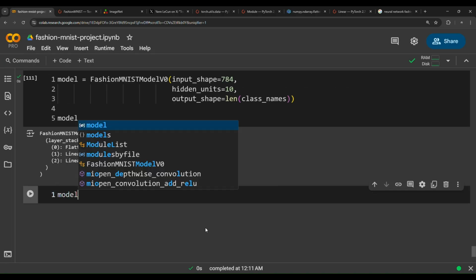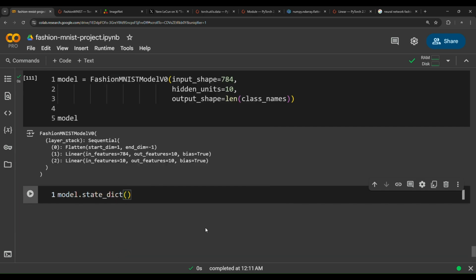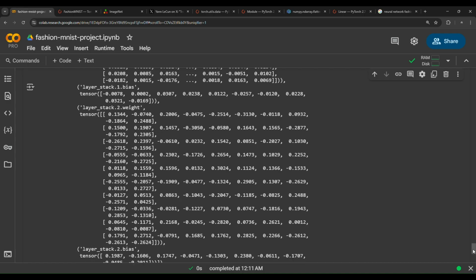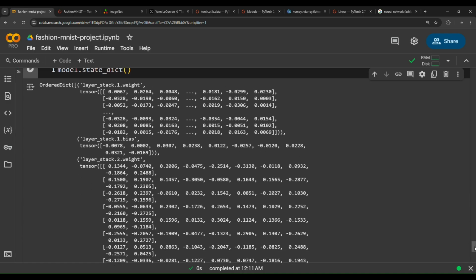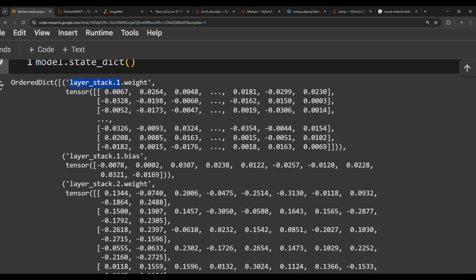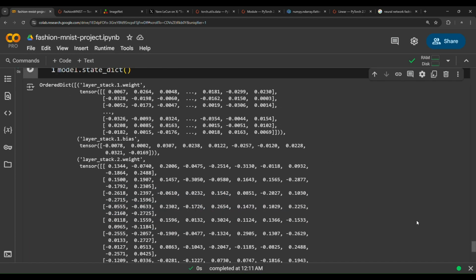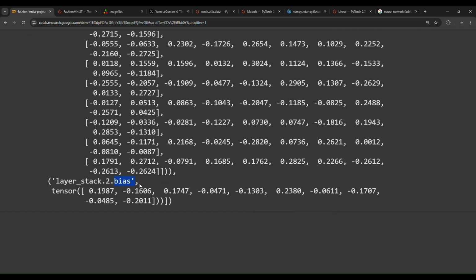Now, if you want to look up the parameters, the state dict of this model, wow, look at those, how many parameters we have. We have a lot of weights and biases that we need to optimize, to adjust, not us, but the backpropagation and gradient descent algorithm. So layer_stack.1.weight, these are the weights associated with the first layer, and these are the biases associated with the first layer, and these are the weights associated with the next layer, and these are lastly the biases associated with the next layer.